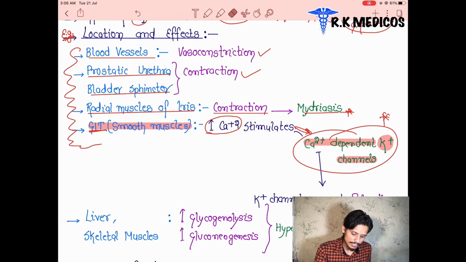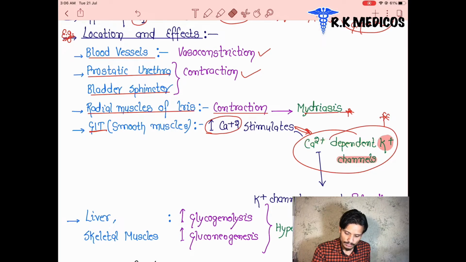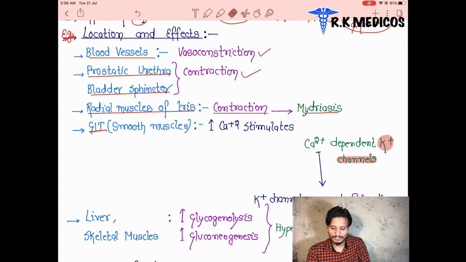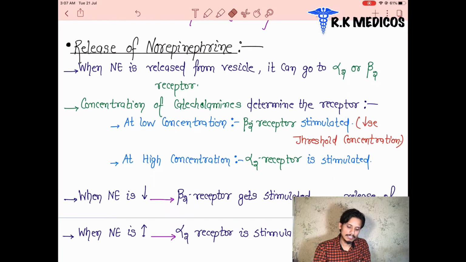We have to memorize it. So it's not a big deal for you to memorize. Now you are a medical student, so you can learn. Hopefully you learn.